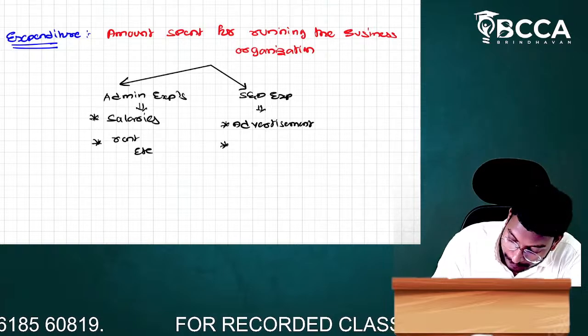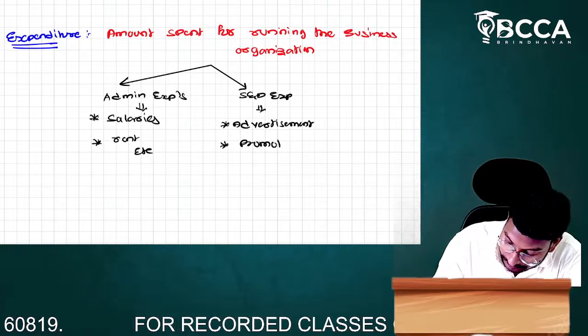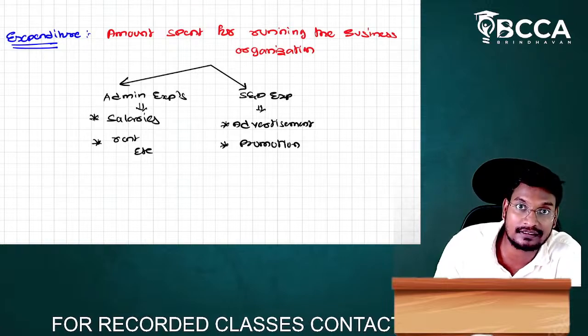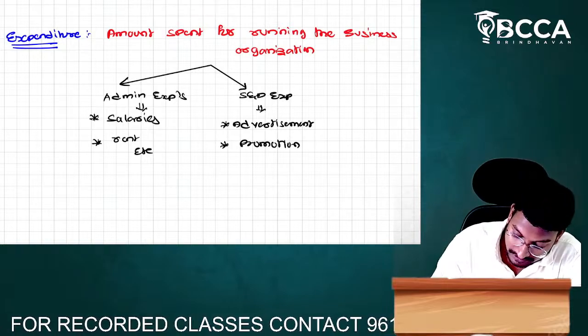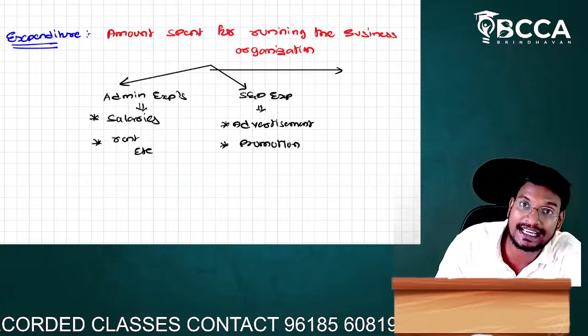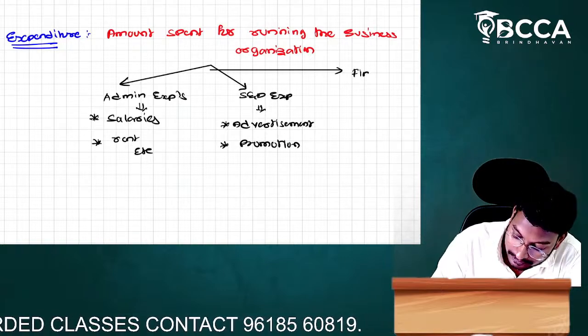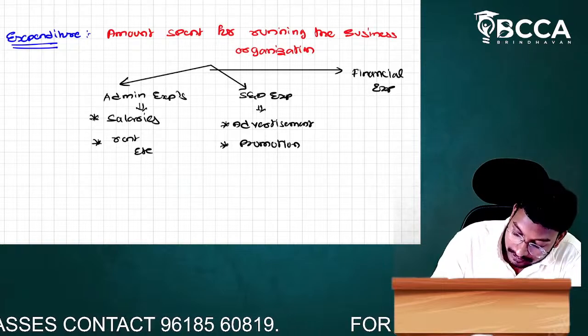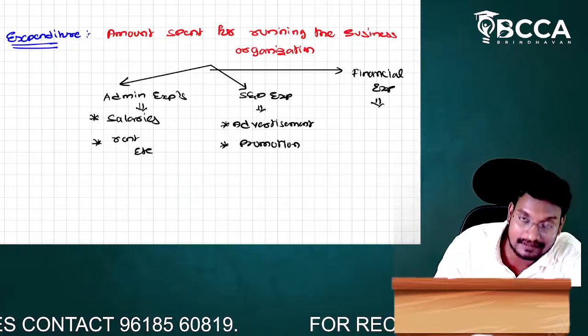Next one, what, sir? Promotion expenditure. These are all our type of expenditure belongs to which sector, sir? Selling and distribution sector. Next one, we have what, sir? Certain type of expenditure is called as financial expenditure. Can you give example for the kind of financial expenditure, sir?